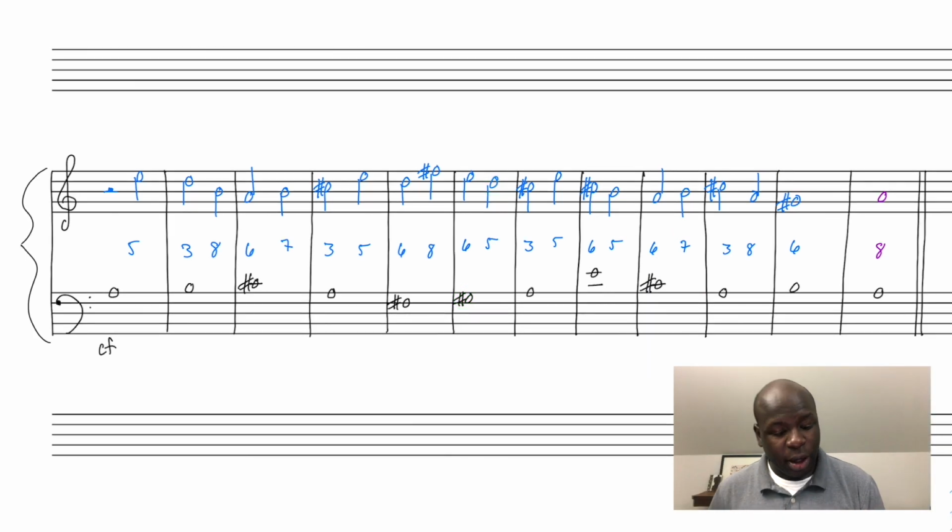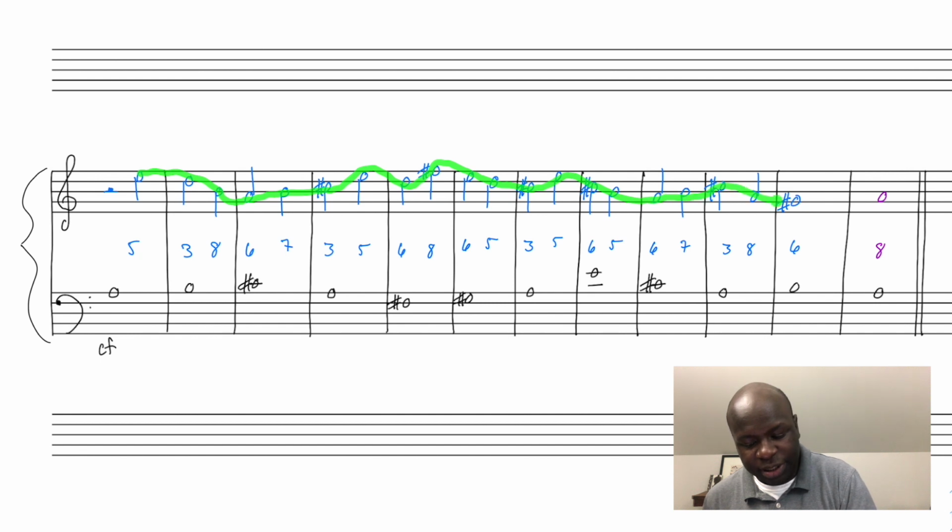So now if I step back, I look at the shape of my melodic line. Okay, and again, there's some ebb, there's some flow. It isn't staying too stagnantly in one place. Okay, and it seems to work out just well.